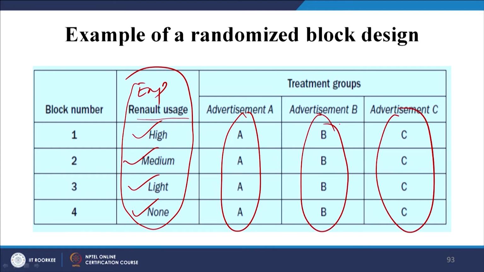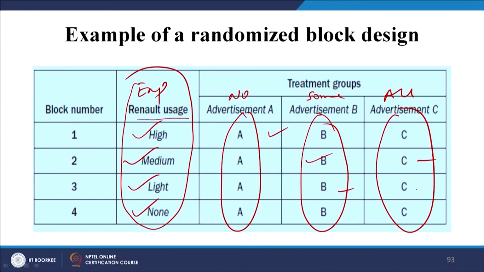When you put them in, usage is high with advertisement A. This is the first condition. High B: this is no humor, some humor and all humor. So, high experience with no humor, high experience with some humor, high experience with all humor, then medium. How would they react? In each cell, what would be the reaction pattern? We have to measure this, and by measuring we can say which kind of advertisement is affecting whom, and in what way.